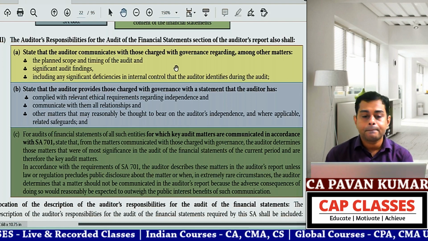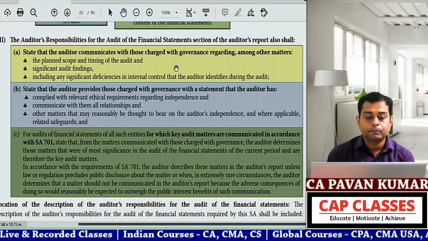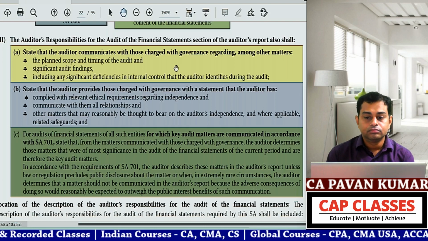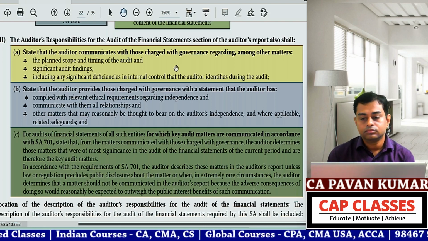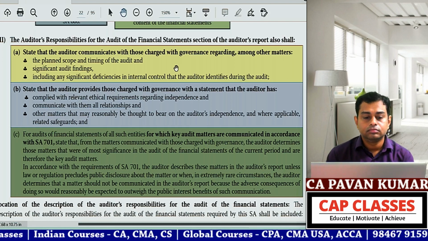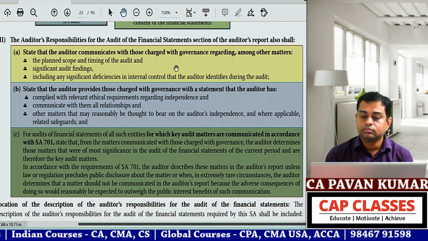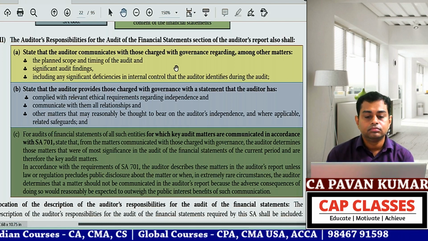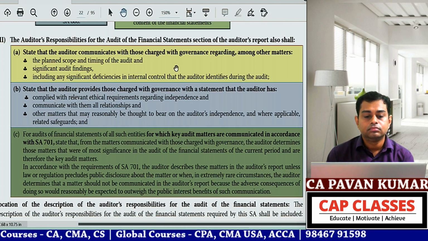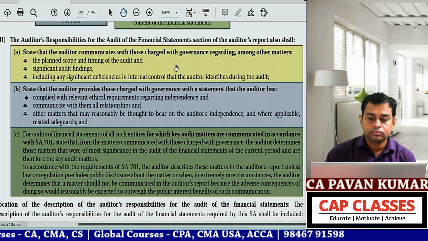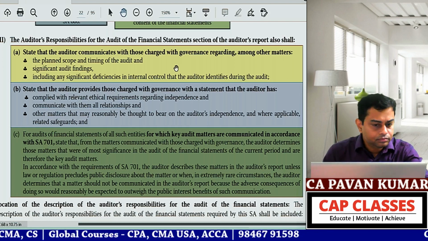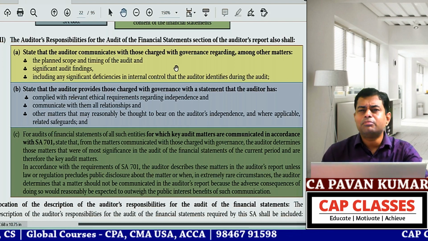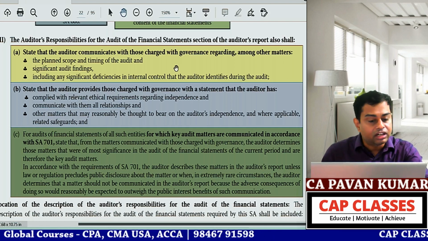We state that the auditor provides those charged with governance with a statement that the auditor has complied with relevant ethical requirements regarding independence and communicates with them all relationships and other matters that may reasonably be thought to bear on the auditor's independence and, where applicable, related safeguards. That's all. C is about SA 701, which we have already covered.